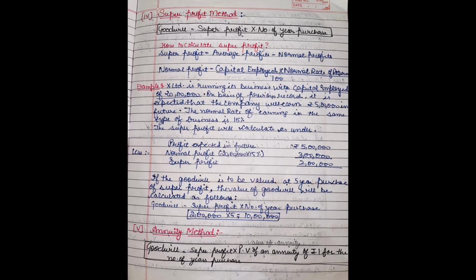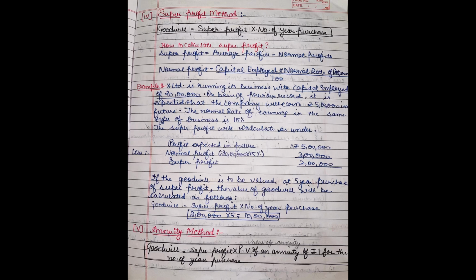Normal profit. Now we have to calculate the normal profit by applying the formula capital employed into normal rate of return divided by 100. Capital employed in the example is given as 20 lakh. Normal rate of return is 15%. Divided by 100, we will get 3 lakh. From profit expected in future less normal profit, we will get super profit. If the goodwill is valued at 5-year purchase of super profit, then the value of goodwill will be super profit into number of years purchase, 2 lakh into 5, we will get 10 lakh as goodwill. So this is the way to calculate the super profit method.